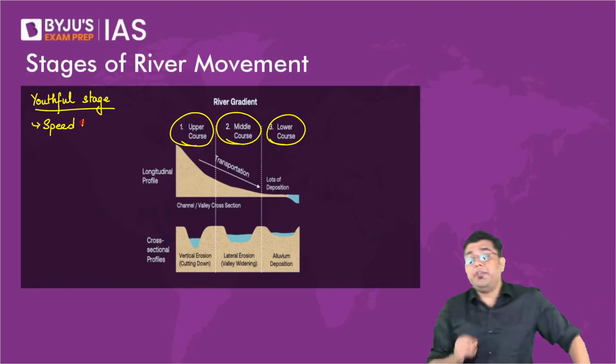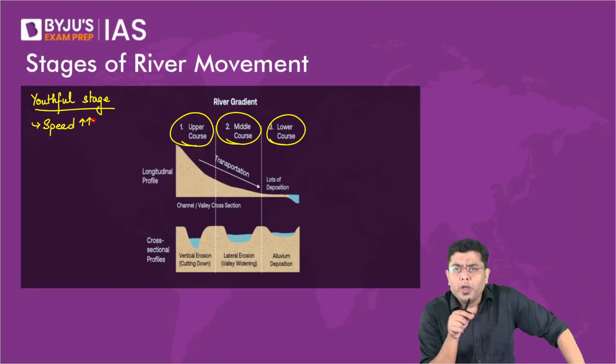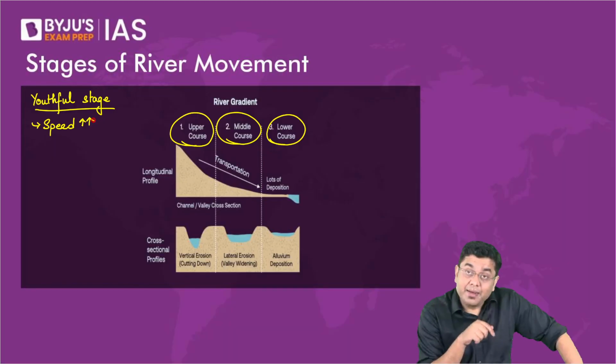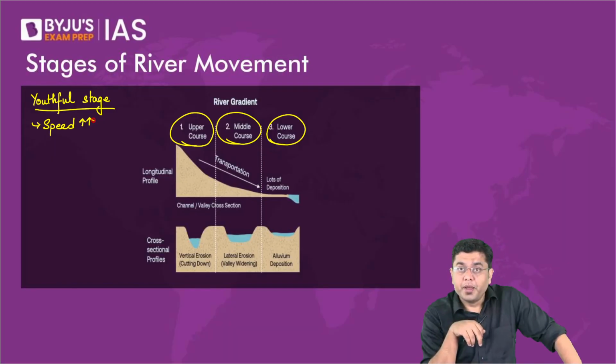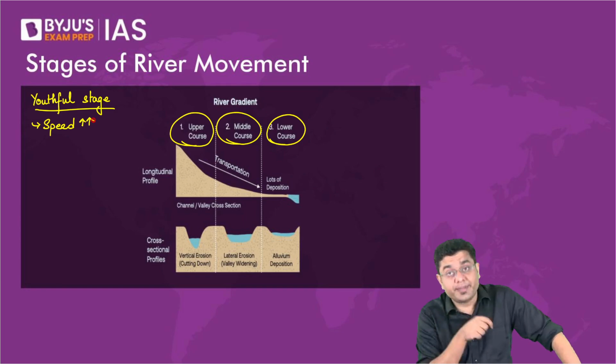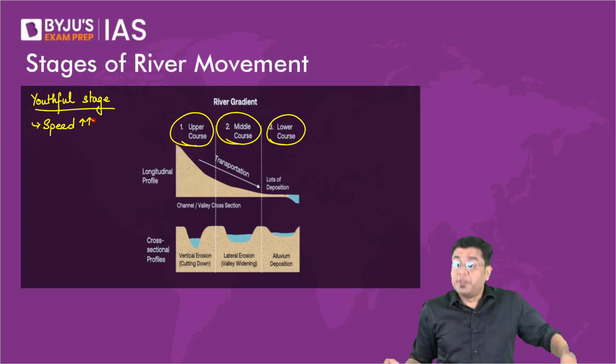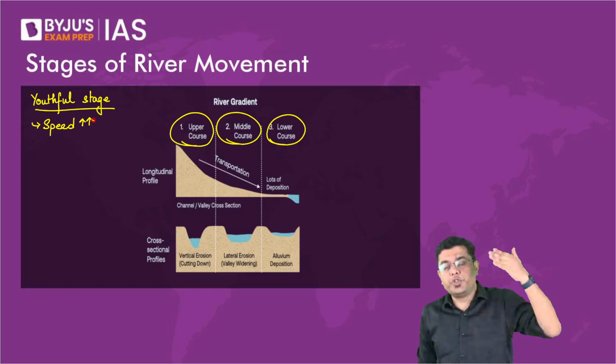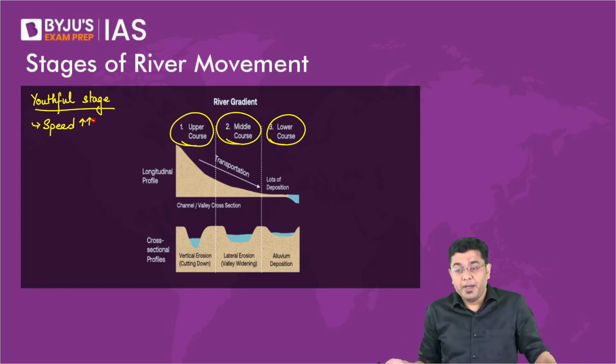Speed is very, very high. Now, the width of the river won't be very significant. The river will be narrow, but then the river will be deeper. In the mountainous regions, you are never advised to play with the depth of the river, because it can get very deep very suddenly. So here, the river carries out vertical erosion, where the deepening of the river takes place.